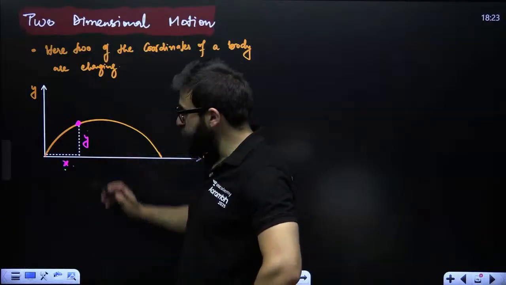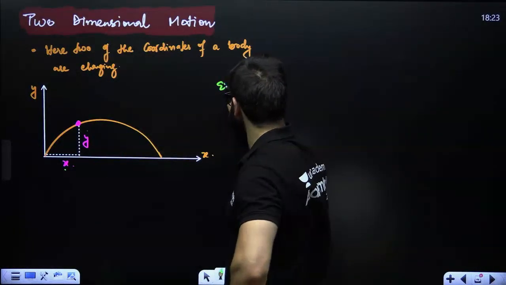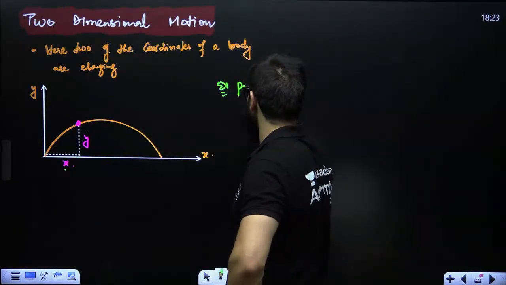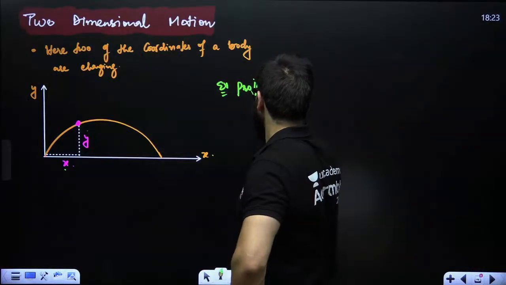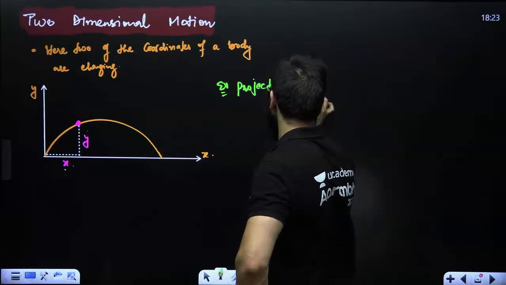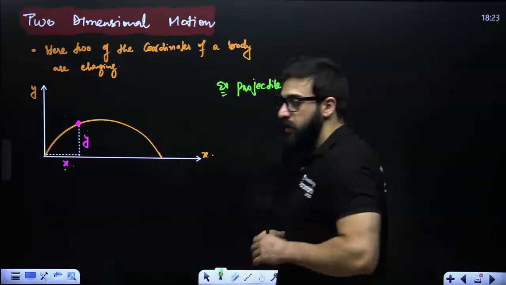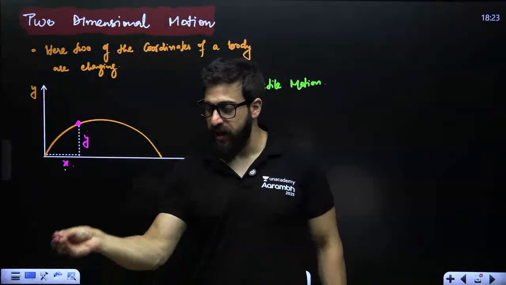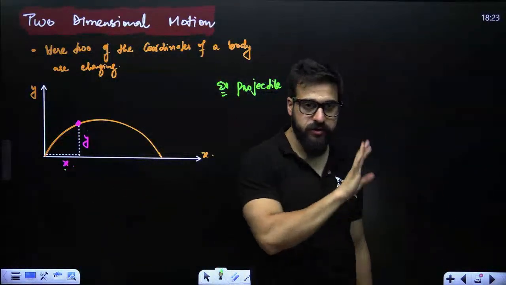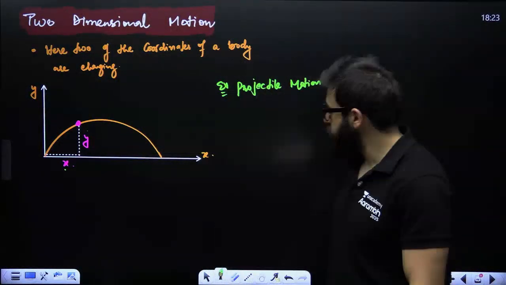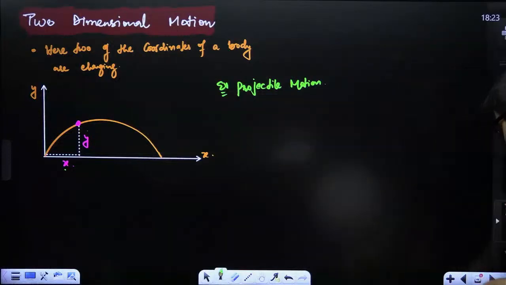So this is called two-dimensional motion. An example in this particular case is projectile motion. Like you have thrown an object and it follows this path and falls down.